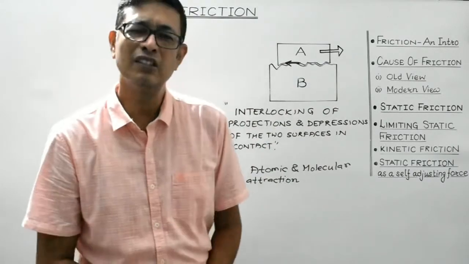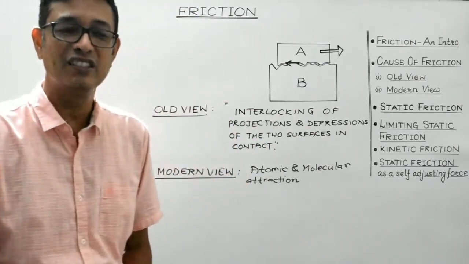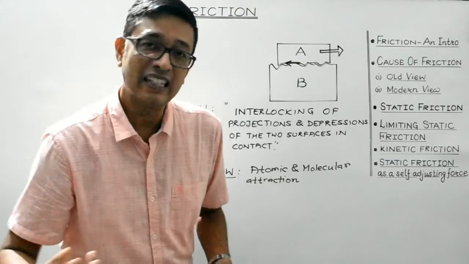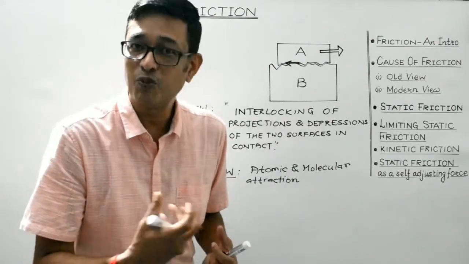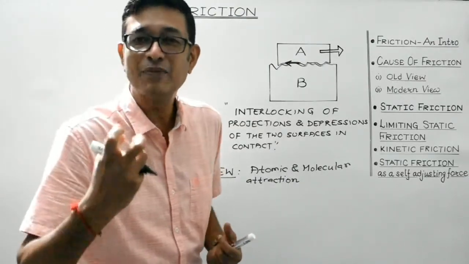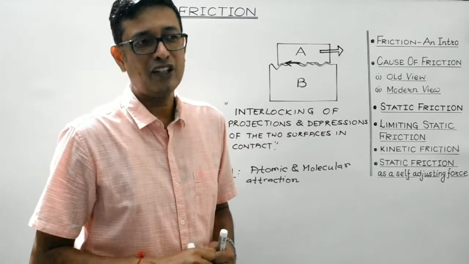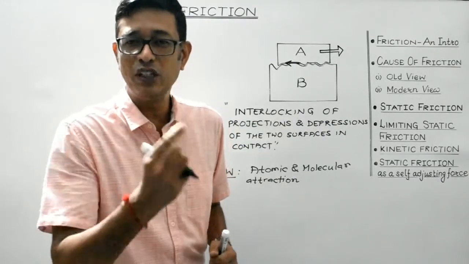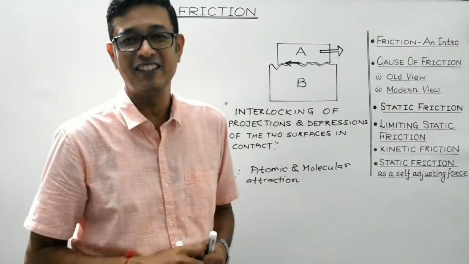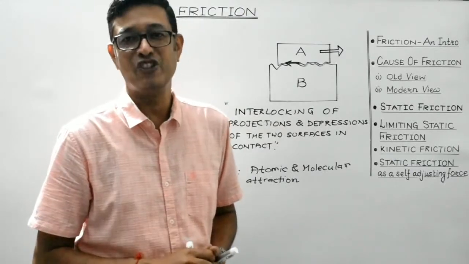We are aware of intermolecular forces, isn't it? The forces that exist between atoms or molecules are known as intermolecular forces. They are short range forces. They are effective only for very small distances, and they are of attractive nature, right?